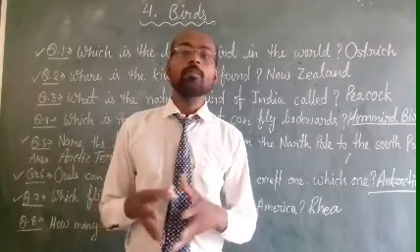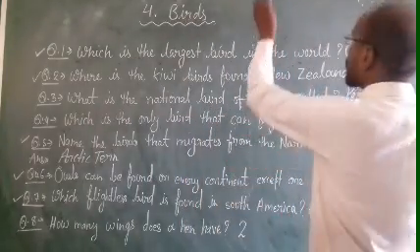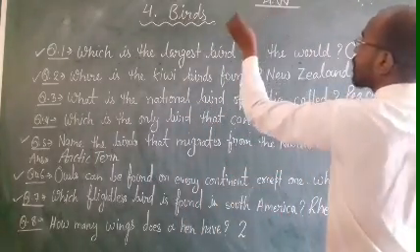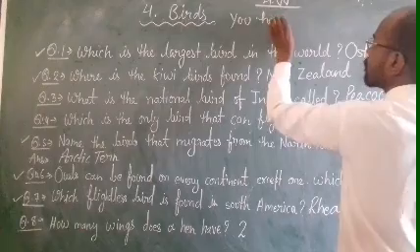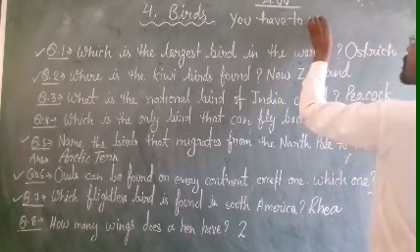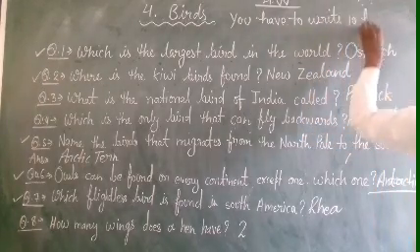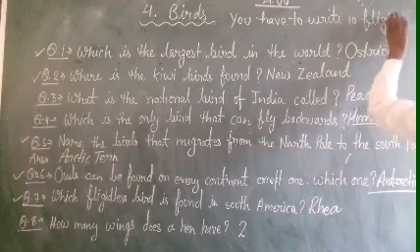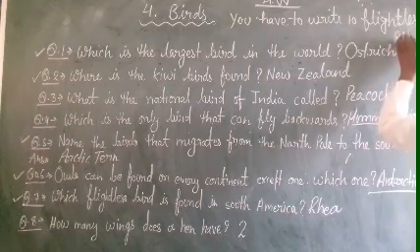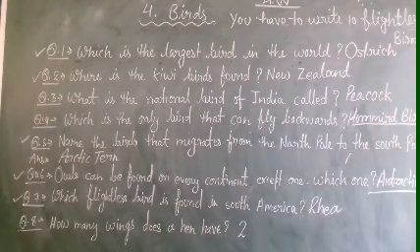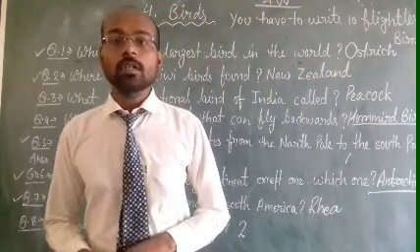Now students, you have to write this in your CW copy. And you have to write some flightless birds in your CW copy. This is your homework. You have to write 10 flightless birds in your CW copy.